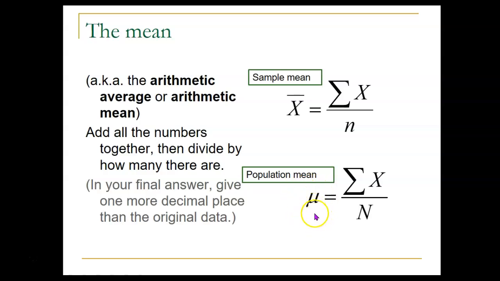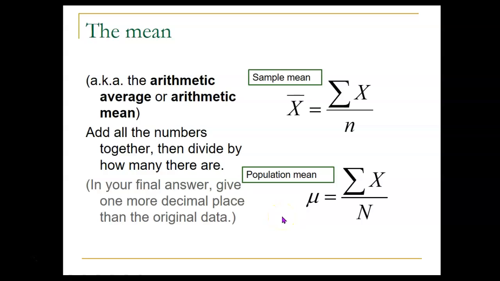It looks sort of like a cross between a letter M and a letter U, or sort of like a U with a long tail on the left, but it's actually the Greek letter that corresponds to our letter M. So that Greek letter mu that looks like this is the symbol for the population mean.